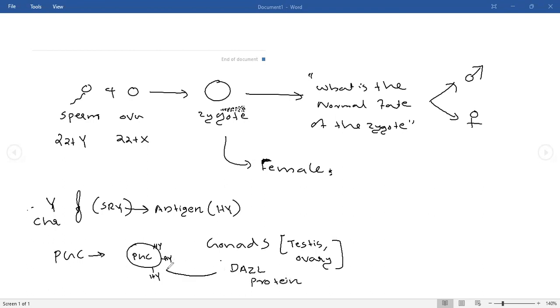Whenever the PGC is reaching the gonad, the HY interacts with the dazzle protein. If the HY interacts with the dazzle, what will happen?